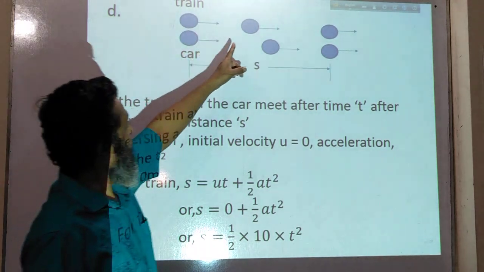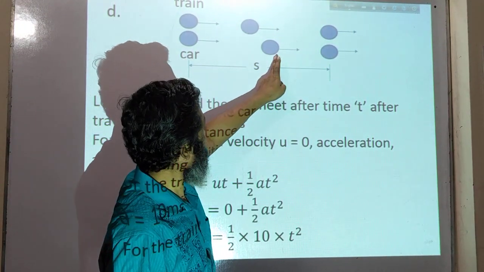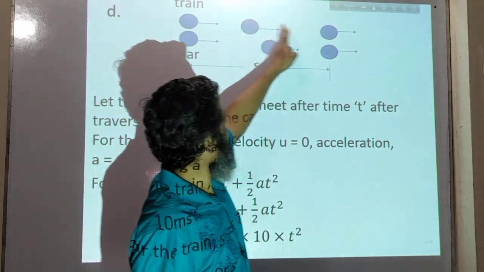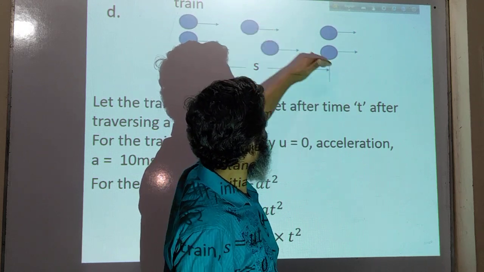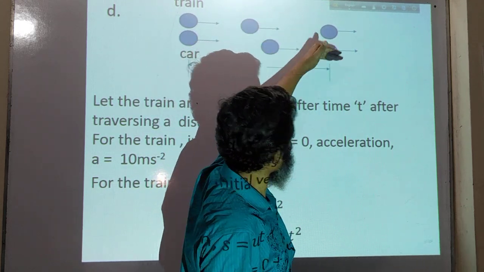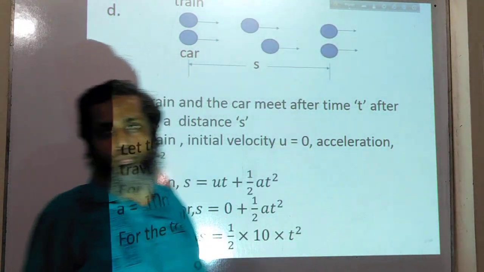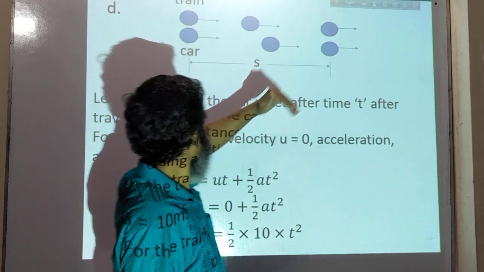After some time, since the train's velocity is increasing but the car's velocity remains the same, the train will try to catch up, and after some time it can cross. That means the train can cross the car. That is the point here. The train is crossing the car.